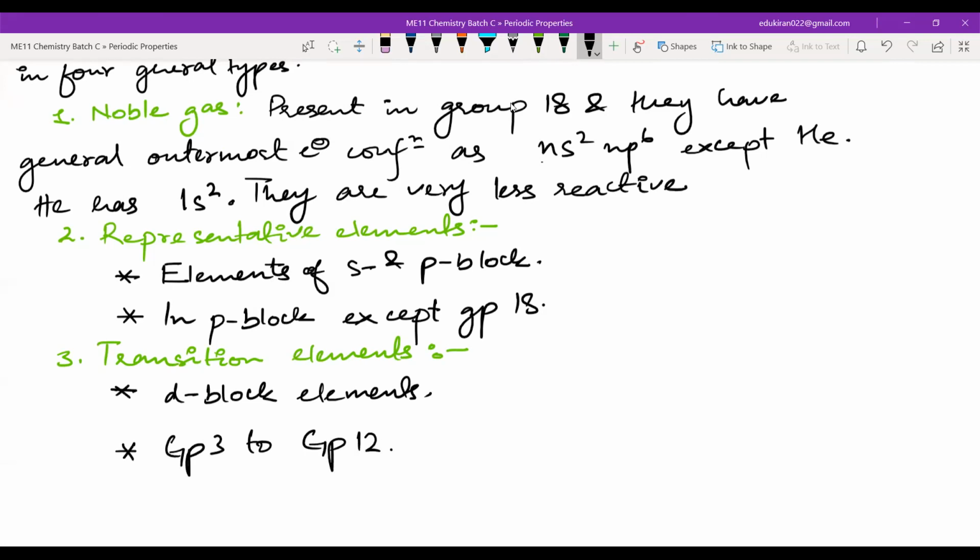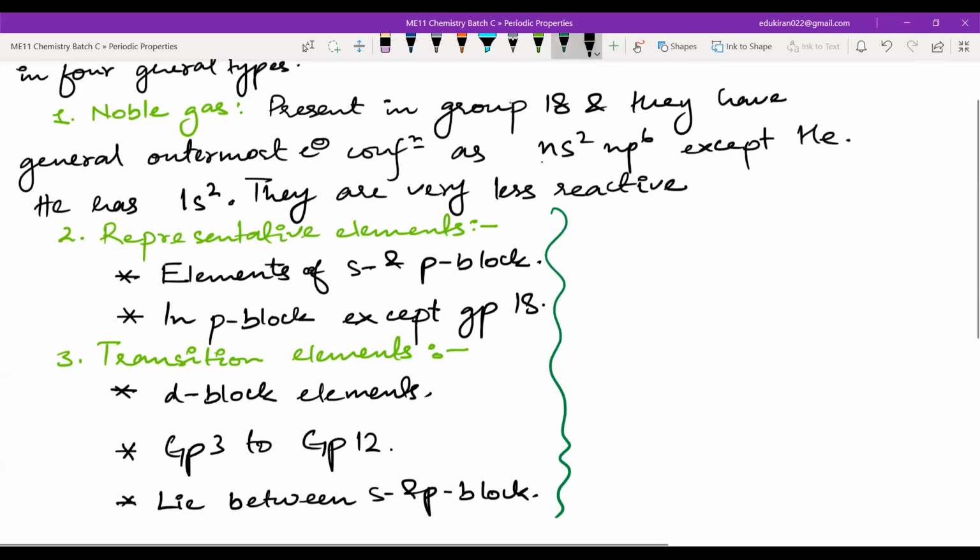These are known as transition elements, and they lie between the S and P block.